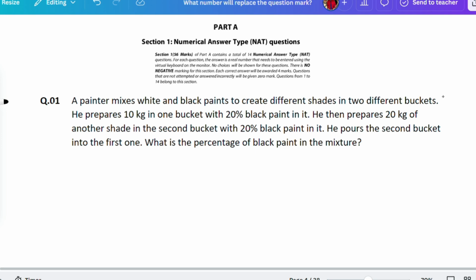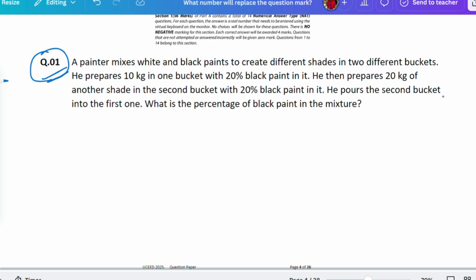Now let's proceed with the question, guys. Question number 1 says a painter mixes white and black paint to create different shades in 2 different buckets. He prepares 10 kg in one bucket with 20% black paint, and he then prepares 20 kg of another shade in the second bucket with 20% black paint in it. He pours the second bucket into the first one. What is the percentage of the black paint in the mixture?